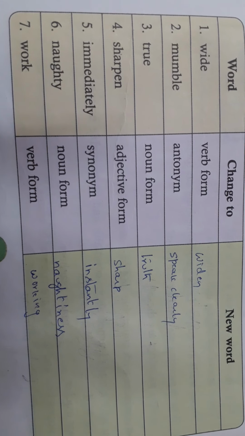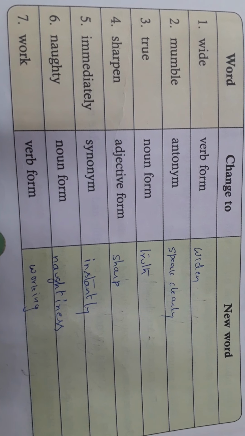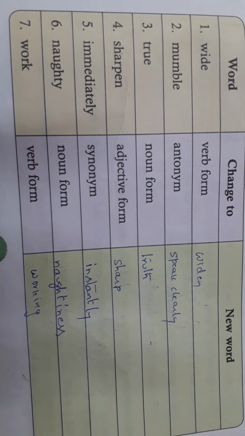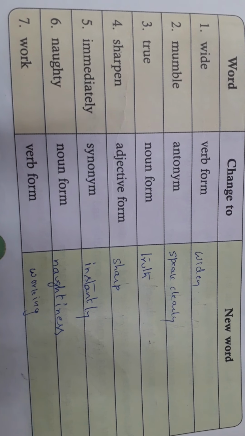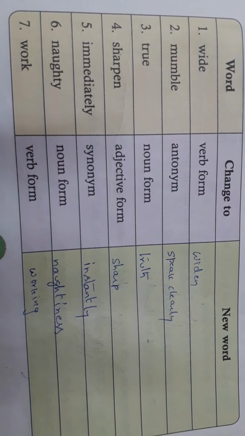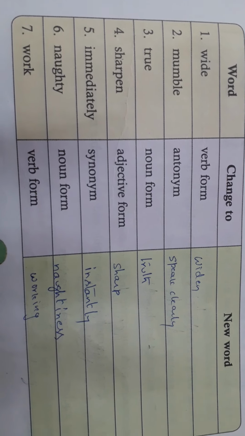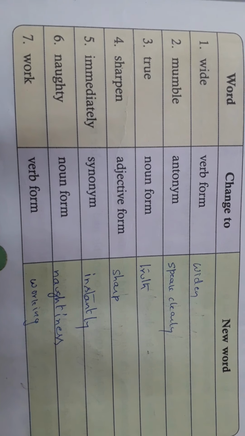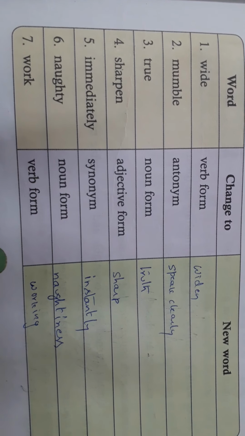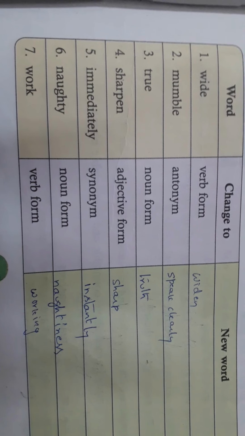Sharpen. Adjective form is sharp. See, sharp is something where you are describing something, right? It's a sharp knife. She is a sharp girl, right? So you are describing something, so that is the adjective form. Now, sharpen: have you sharpened your pencil? Means have you done that work? Which work?